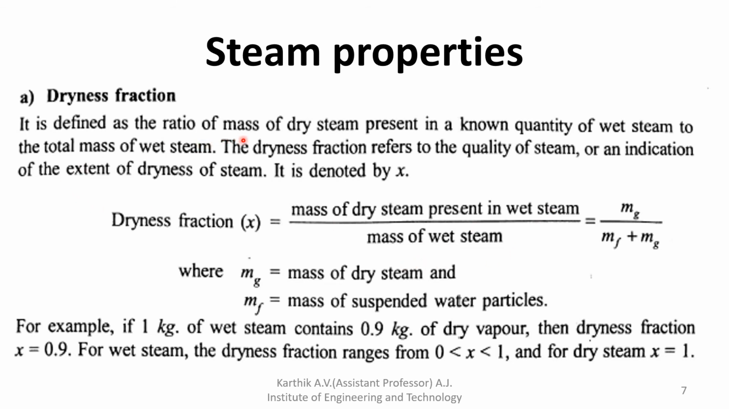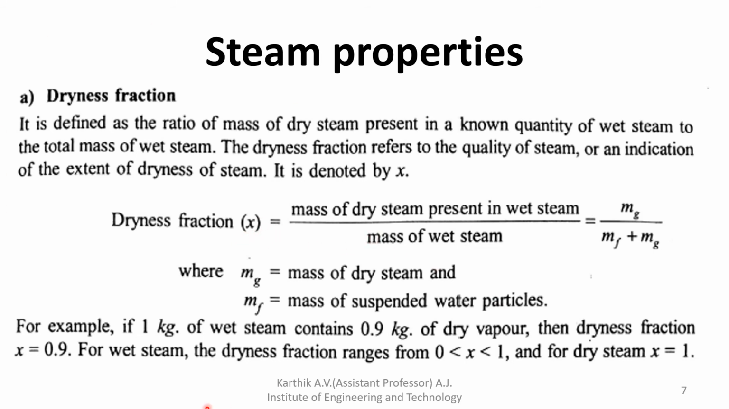So it is defined as the ratio of the mass of dry steam present in a wet steam to the total mass of wet steam. So mg is nothing but the mass of dry steam, and mf is the mass of suspended water particles. x equals mg divided by (mg plus mf), so we have to divide, then you will get x.